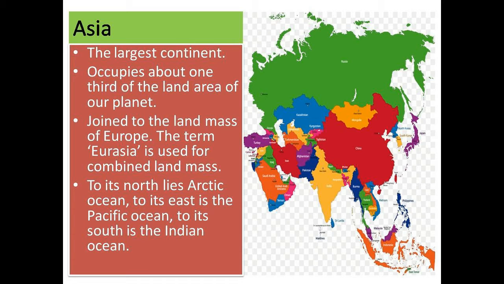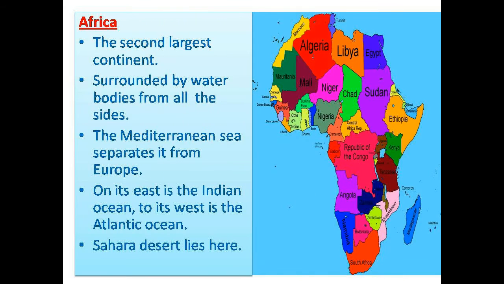Asia is the largest continent in the world. It occupies about one third of the land area of our planet. It is joined to the landmass of Europe, and thus we use the term Eurasia for this combined landmass. The Ural Mountains, the Black Sea, and the Caspian Sea separate the two continents. We find oceans on 3 sides of this landmass. To its north lies the Arctic Ocean, to its east is the Pacific Ocean, and to its south is the Indian Ocean.